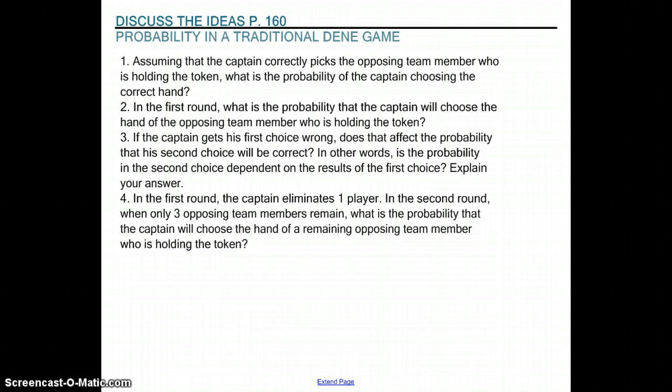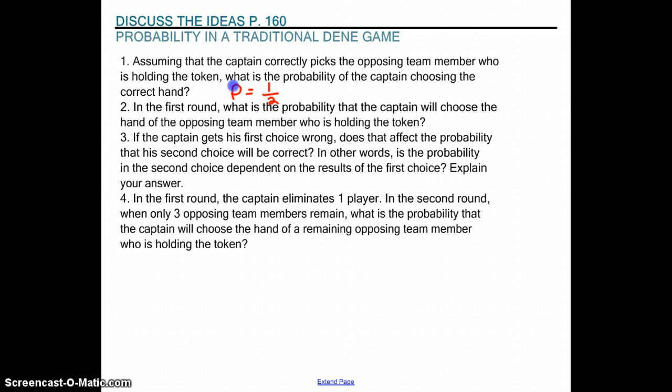Question 1. Assuming that the captain correctly picks the opposing team member who is holding the token, what is the probability of the captain choosing the correct hand? So assuming they have already chosen the correct person, so they know that it's this one person, and that one person has two possible hands that it could be in. So your probability is going to be 1, because the coin is in one out of the two hands. So your probability is 1/2.